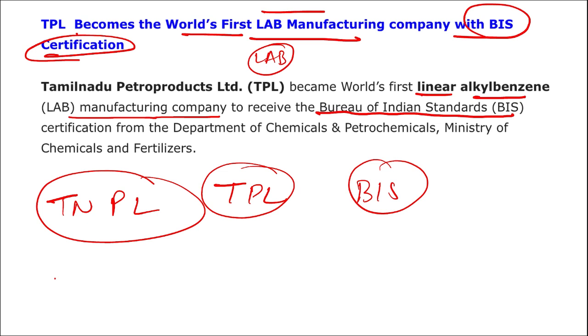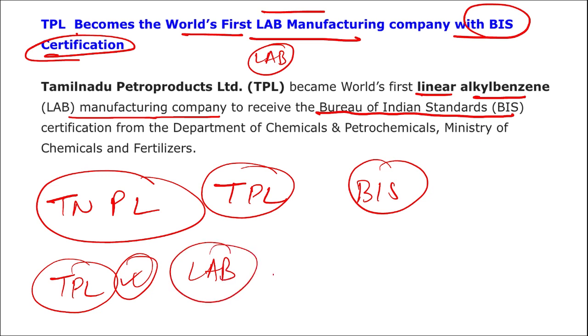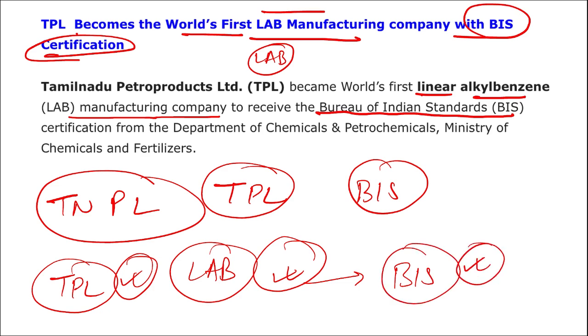So the question can be asked in 2 to 3 ways. That TPL, that is Tamil Nadu Petro Products Limited, is manufacturing what? It is manufacturing LAB. What is LAB? Linear alkyl benzene. And which certification did they get recently? It was your BIS certification that was received by Tamil Nadu Petro Products Limited.